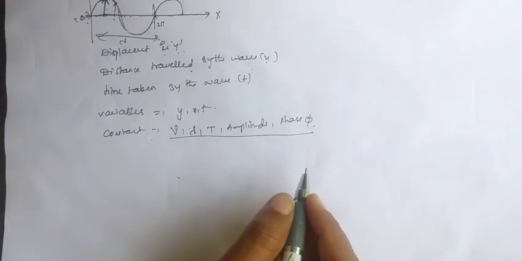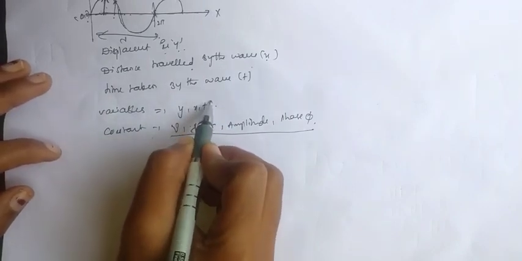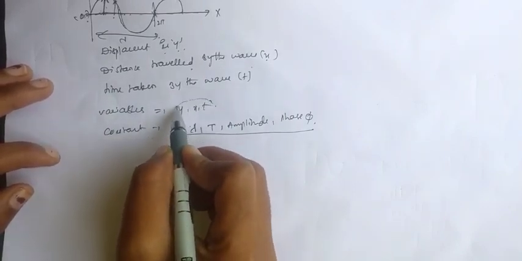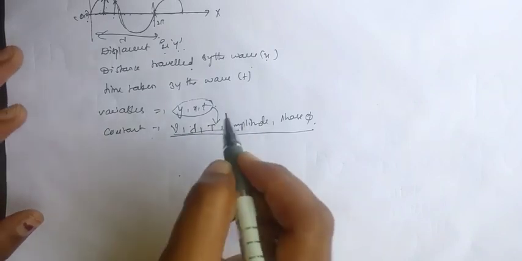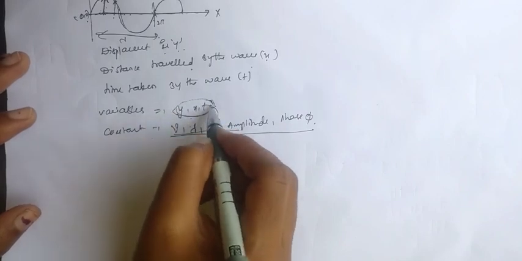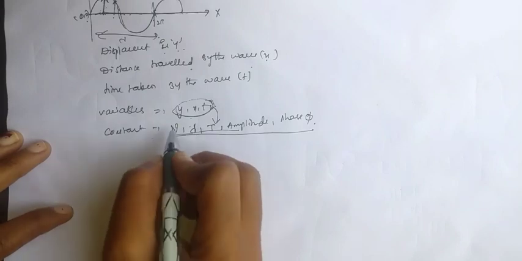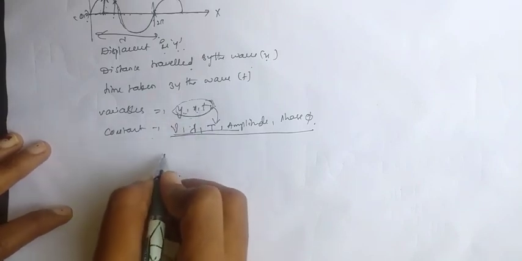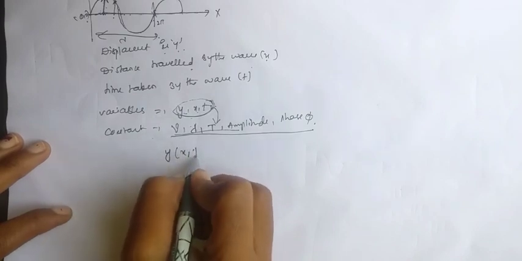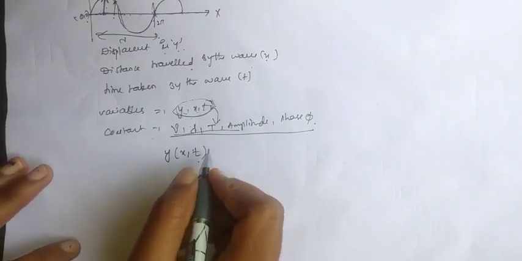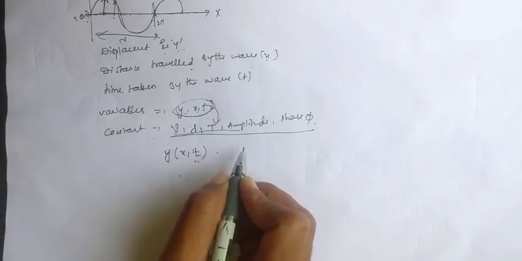But here we want the wave equation, so we have to establish a relation between y, x and t using the constants. The displacement changes with respect to the position of that particle and the time taken, so depending on these we get the displacement of that particle.